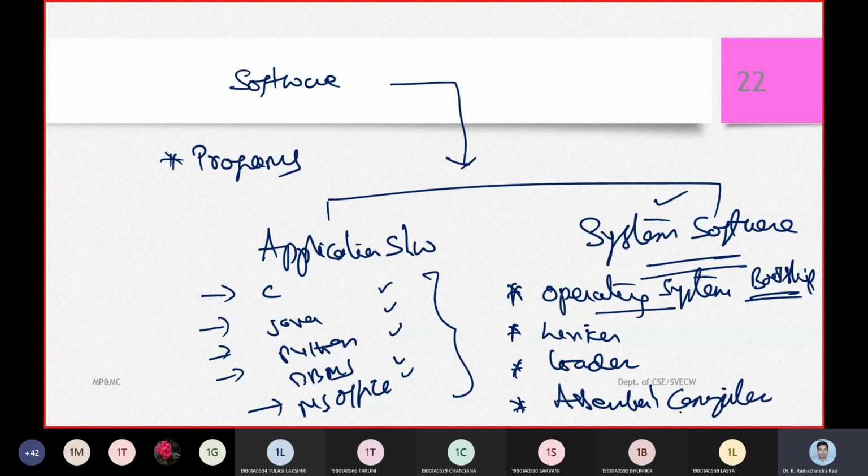When an operating system is loaded, immediately the linker, loader and assembler come into the picture. They operate internally and never expose themselves to the world. They are part of the operating system, and internally the operating system has these components.